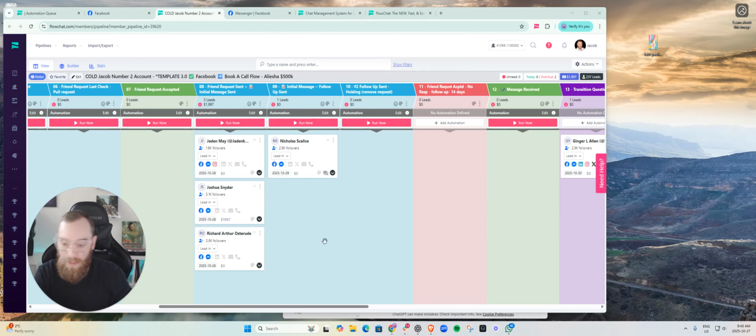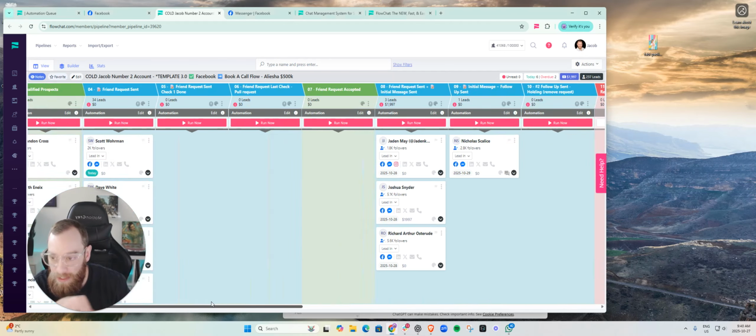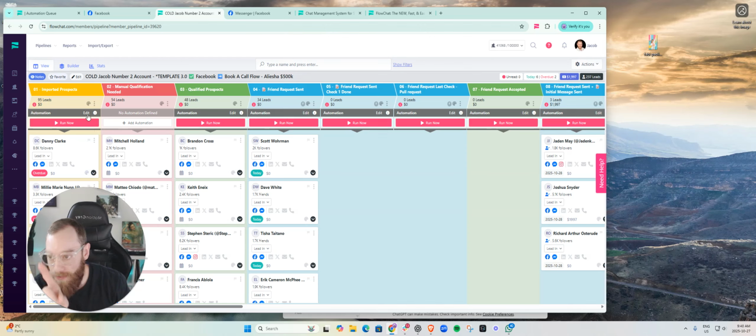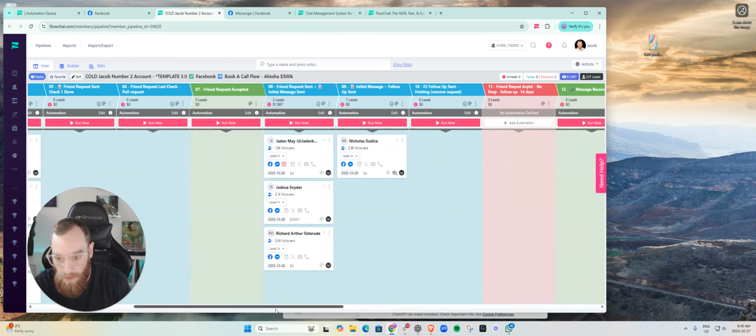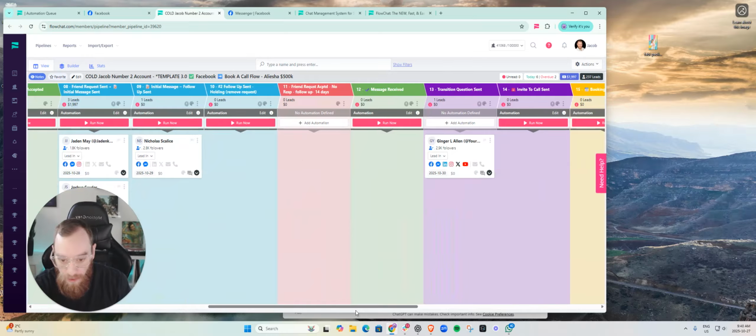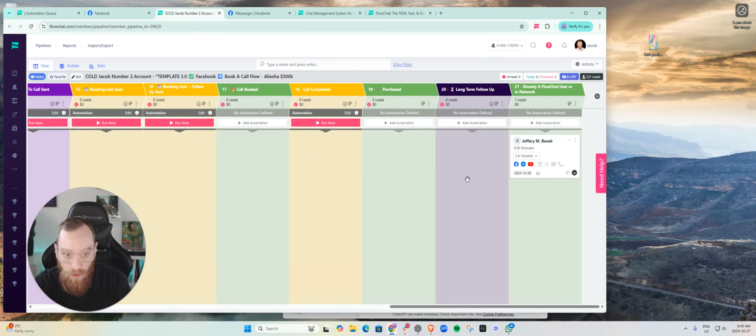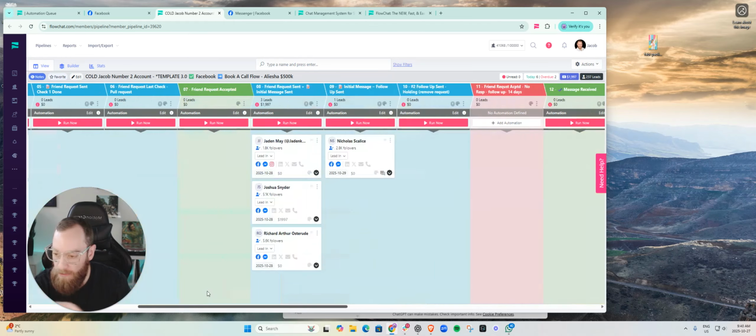So if you want to put this on a spreadsheet, you want to do post-it notes, whatever you want to do, just have these exact stages, right? Import, qualified, friend request sent, follow up, friend request accepted, follow up, message received, follow up, book a call, follow up, close a deal, follow up. And that's it. That's all you need.